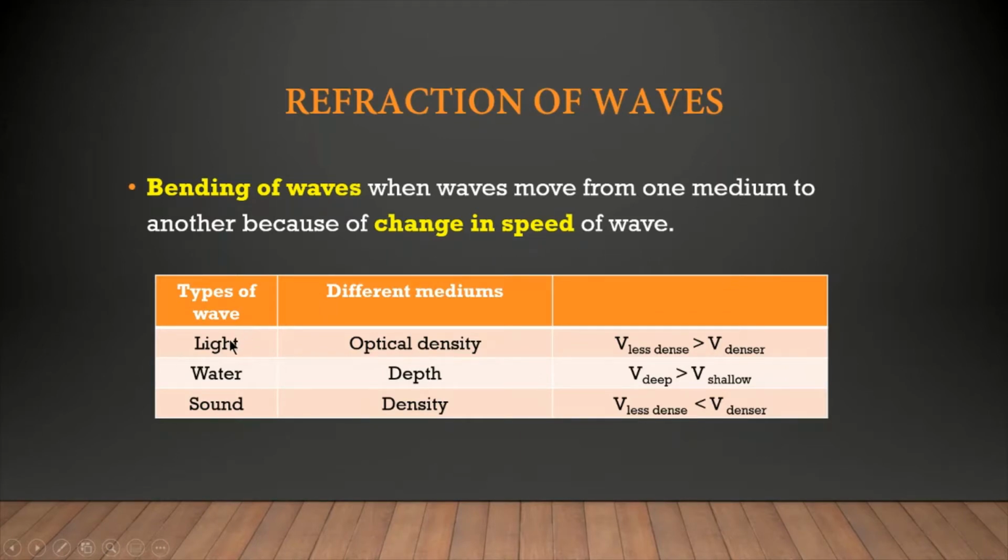For light, the different medium will have different optical density, for example from air to glass or water. For water, the different mediums mean different depth, from a deep region to a shallow region, or the other way around. For sound, it will be from a medium of different density, for example from air to water. So different density.